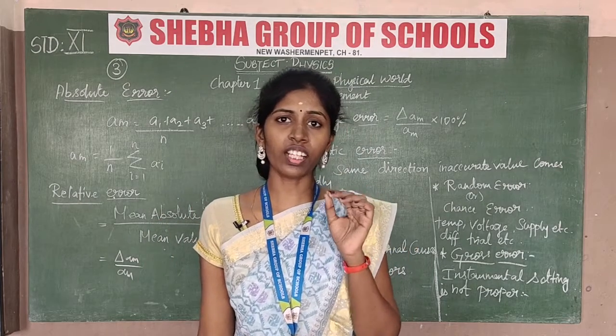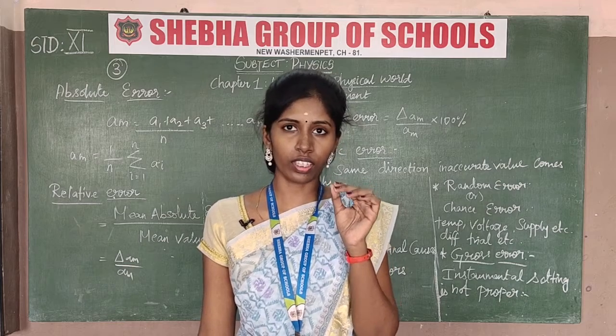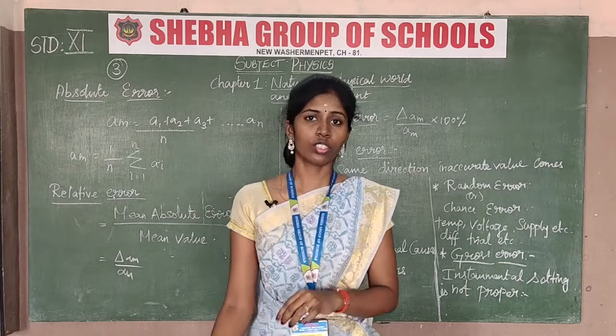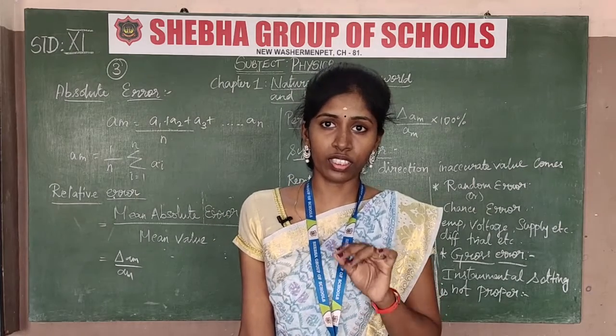So to calculate the accurate value in that experiment, we take the mean value, which is one common, accurate value.